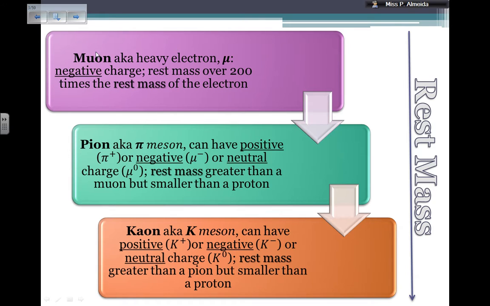The smallest rest mass of all is the muon, the heavy electron, so negative. The other two have a higher rest mass, but because they are not heavy electrons, they can have any type of charge: positive, negative, or neutral. And as I told you before, rest masses increase as we go down this slide. So muon, smaller, then pion, or pi meson, and then kaon, or K meson.